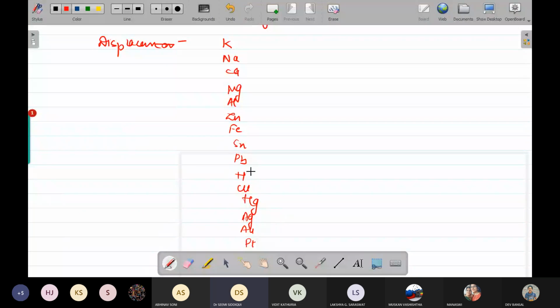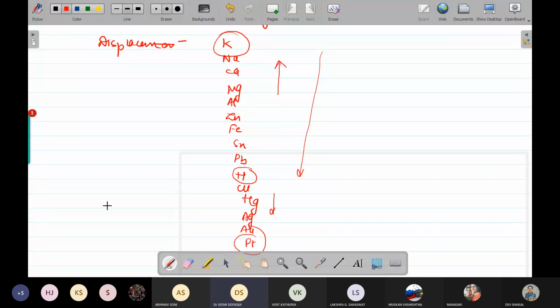Okay. Now ये हाइड्रोजन से ऊपर वाले जो है, they are the very reactive ones and these are the less reactive ones. Top to bottom, your reactivity decreases. Means potassium is the most reactive and platinum is the least reactive. Now basically displacement reaction के अंदर क्या होगा? इस रिएक्शन में a more active element is going to displace a less active element from its compound. At the same time, in this we have another reaction also, which we call a double displacement reaction.